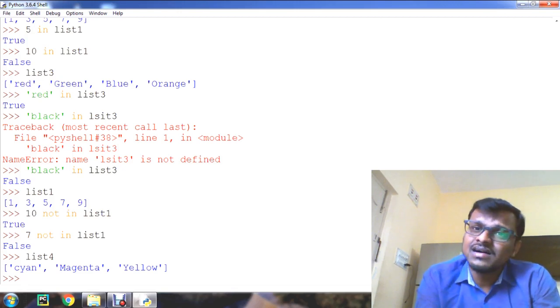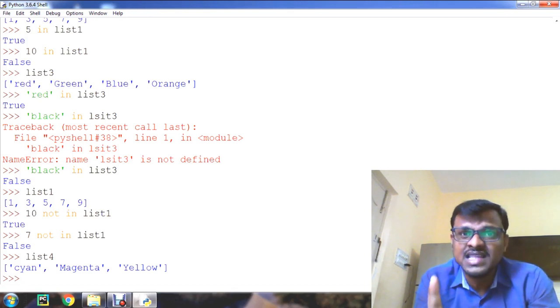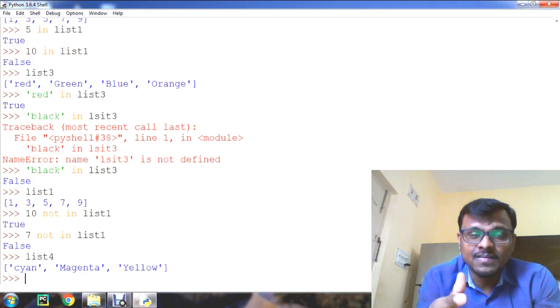This slicing operation is associated with indexing. You know that by using the indexes, that is the starting point, the ending point, and some other operands, we do the slicing.